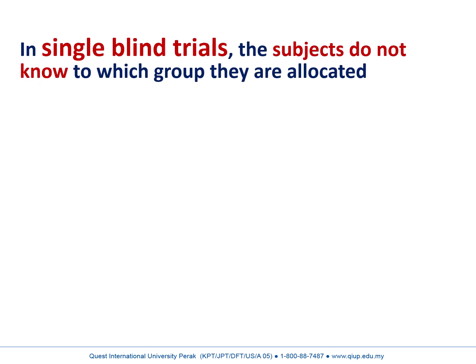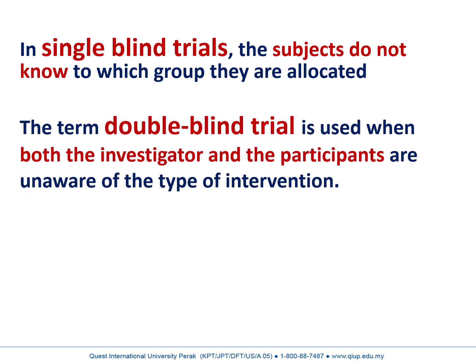Single blind trials means subjects or participants do not know to which group they are allocated, but the researcher knows. The term double-blind trial is used when both the investigator and the participants are unaware of the type of intervention.